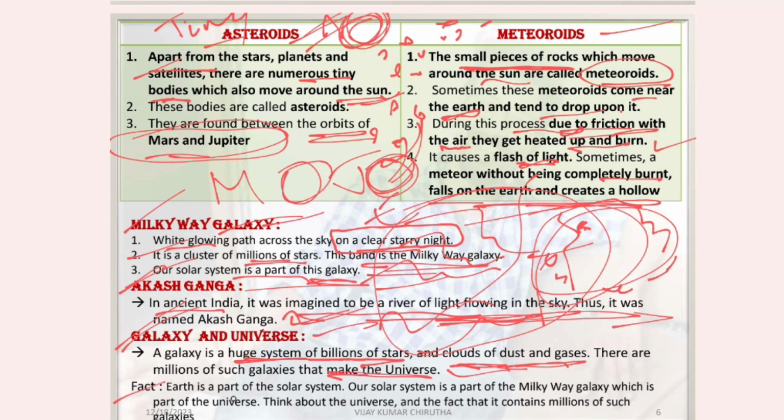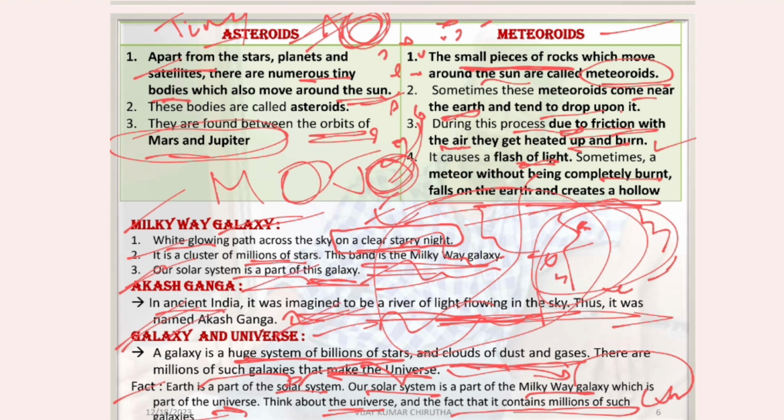So the Earth is a part of the solar system. Our solar system is a part of the Milky Way galaxy, which is a part of the universe. So finally, the universe is the biggest. Think about the universe, the fact that it is containing millions of such galaxies. So that is the difference between galaxy and universe.